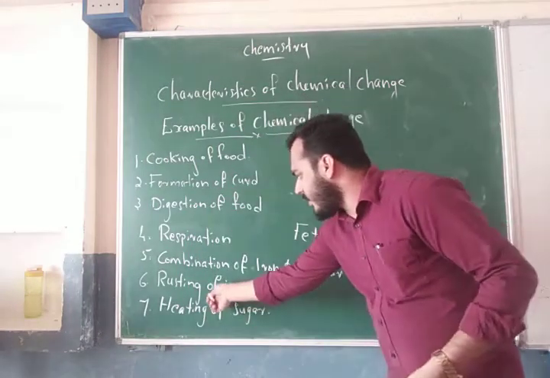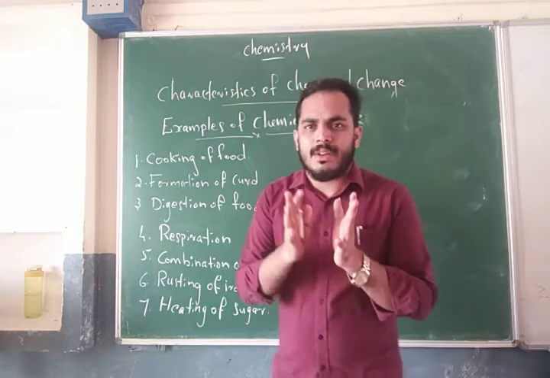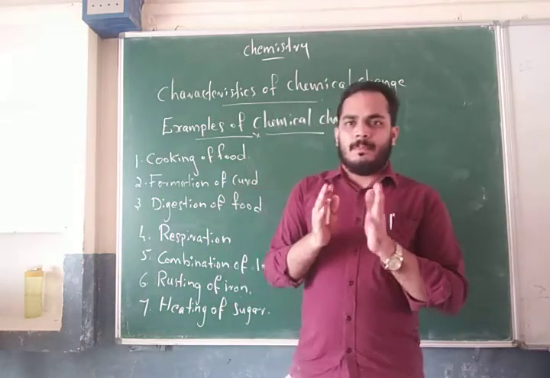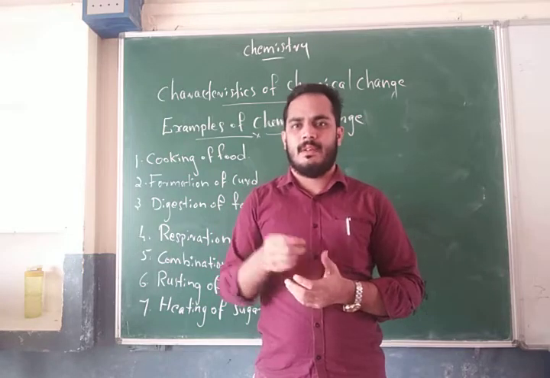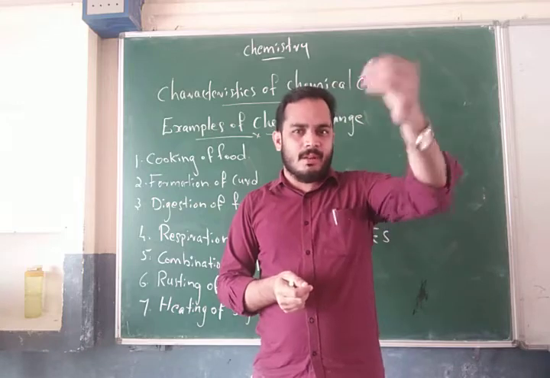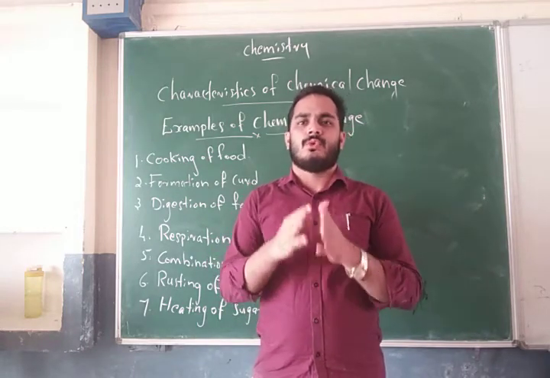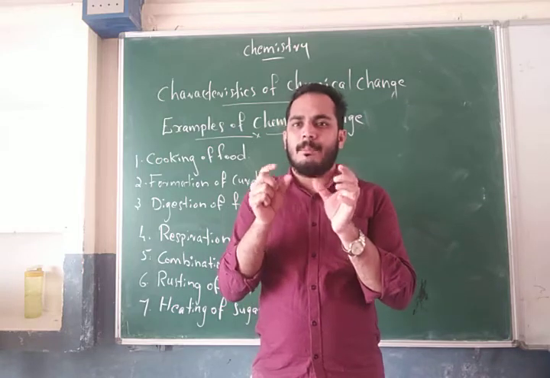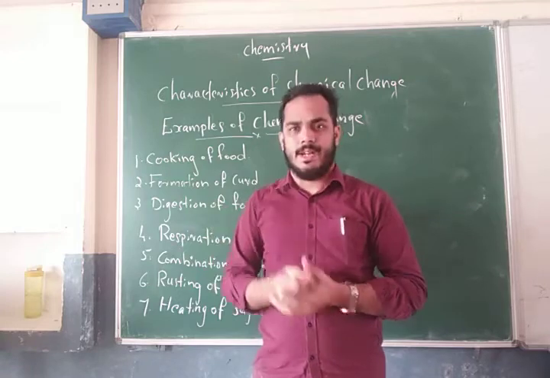And the next one, rusting of iron. What is meant by rusting of iron? When iron is left out in moist air, the air and water vapor react with the iron. After that, a dull, brittle, brownish substance forms over the surface of the iron.